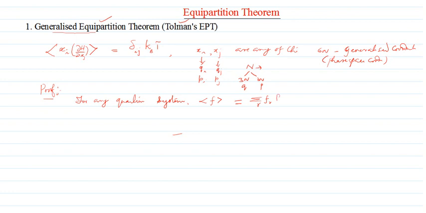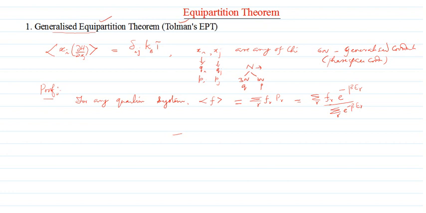So we have written it as sum over R, F of R, the physical quantity whose average value you have to calculate, times PR. You know, PR is equal to e raised to minus beta ER divided by the canonical partition function, that is sum over R of e raised to minus beta ER. So this is the expression that we have to depend on if the system has a quantum nature.